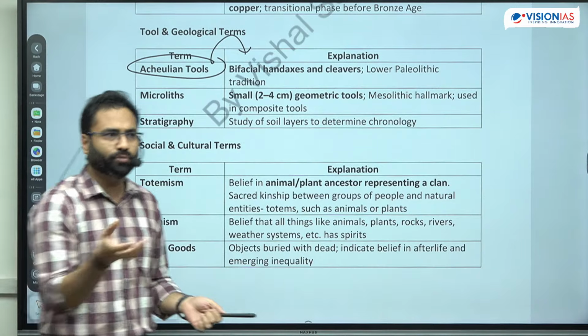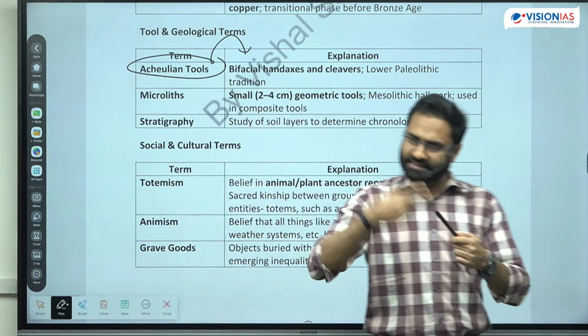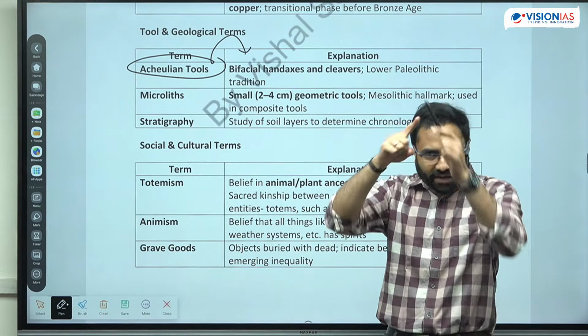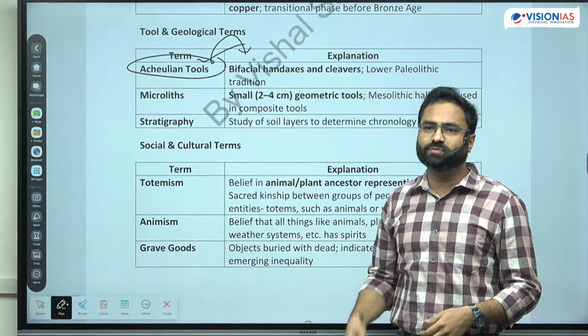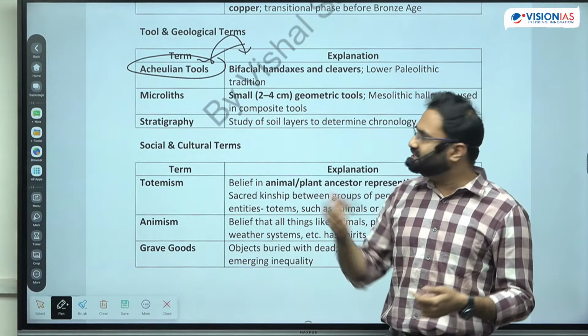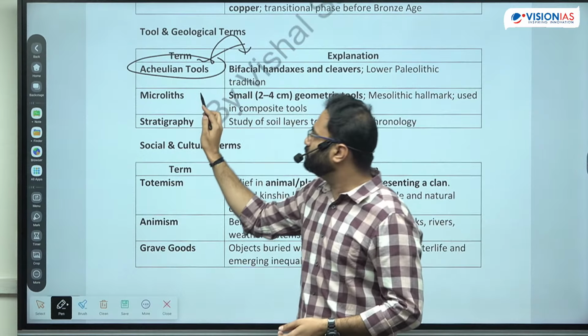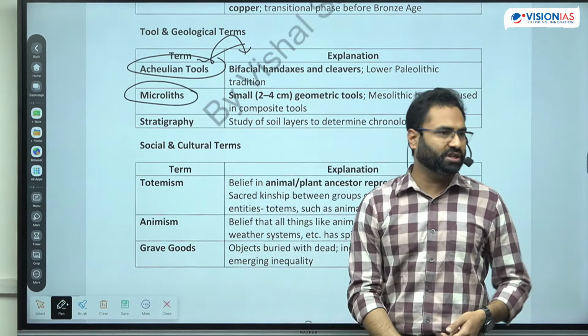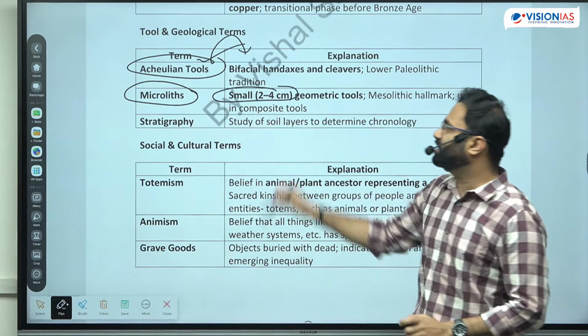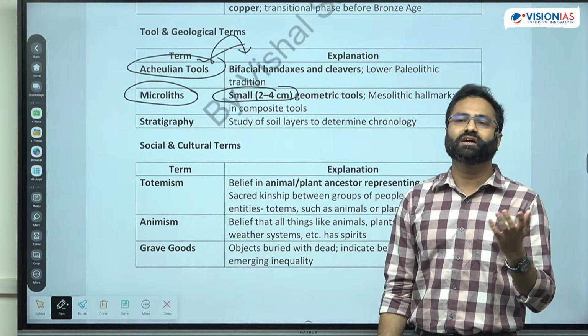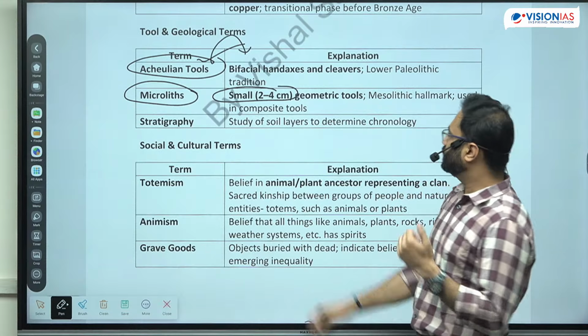Like right now you might be using a knife, तो वो generally एक साइड से पहना होता है, right? So it is having the bifacial. ठीक है. So these were the Herculean type of tools. अब इसमें chisels थे, scrapers थे, right? These were the tools that were being utilized. Next is the microlith. Micro, the smaller one, right? So 2 to 4 centimeter type के tools that started getting utilized by the human being, microliths, right?